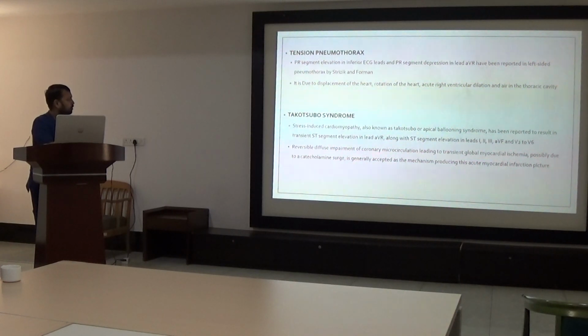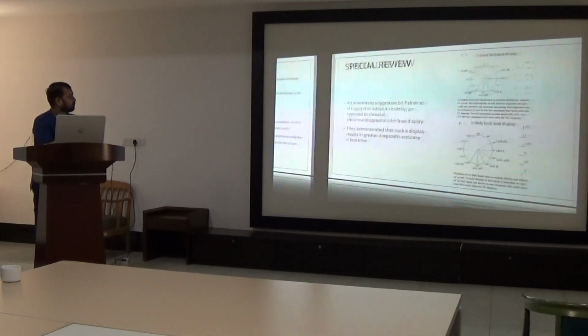Reversible diffuse impairment of coronary microcirculation leading to transient global myocardial ischemia, possibly due to catecholamine surge, is generally accepted as a mechanism producing the acute myocardial infarction features.